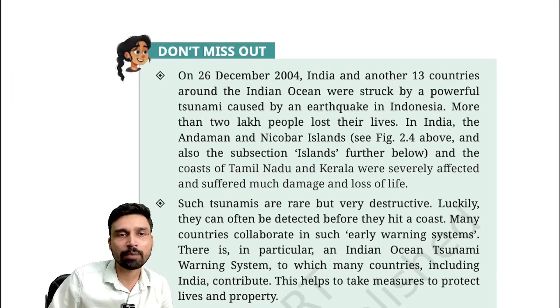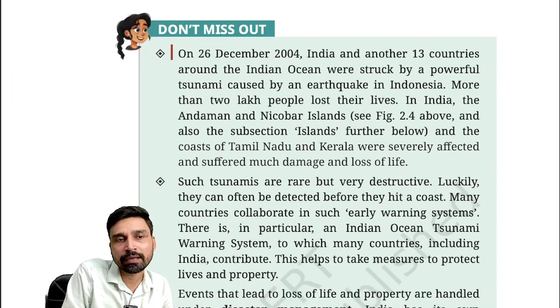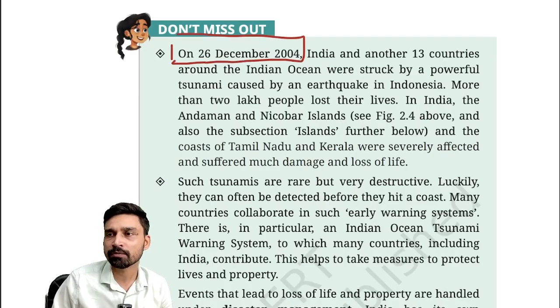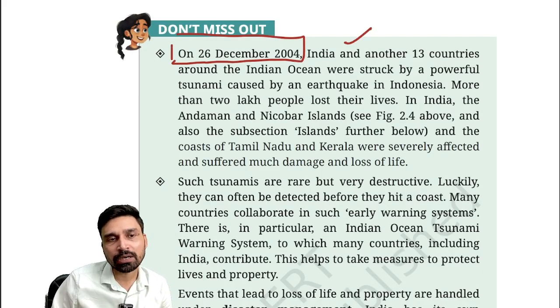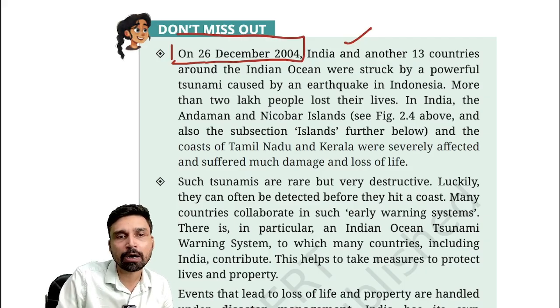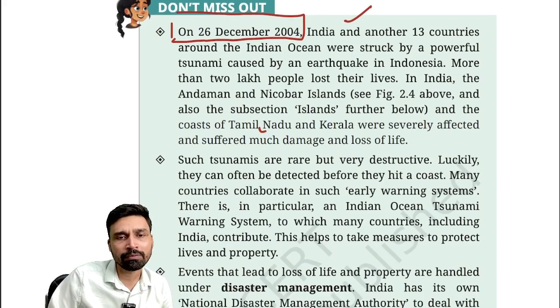Now, as far as the tsunami is concerned, it is relatively rare in the Indian Ocean. The last tsunami that we witnessed was on 26th of December 2004, when India and 13 neighboring countries in the Indian Ocean were struck by a powerful tsunami. Over 2 lakh people lost their lives. Andaman Nicobar Islands was one of the worst affected regions in India, and many parts of Tamil Nadu and the Kerala coast were also severely affected. Such tsunamis are rare but very destructive in nature.